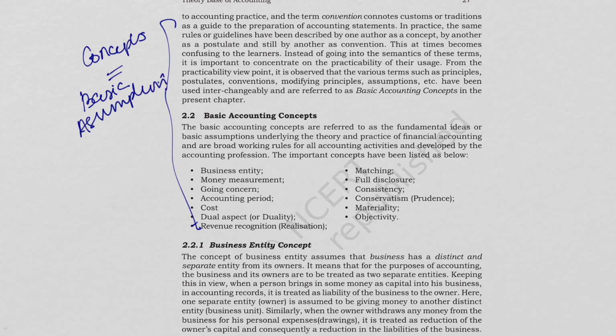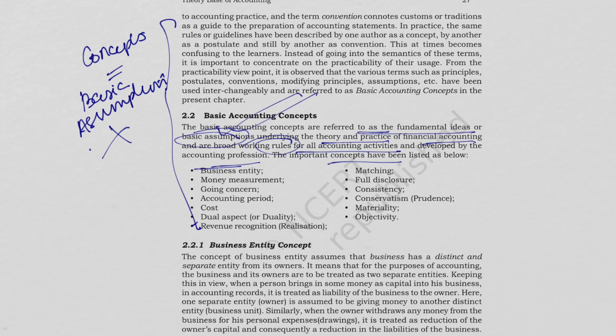Without assumptions, accounting cannot function. The basic accounting concepts are referred to as the fundamental ideas or basic assumptions underlying the theory and practice of financial accounting, and broad working rules. They are rules for all the accounting activities developed by the accounting profession. So for our accounting profession, we have developed these basic assumptions.